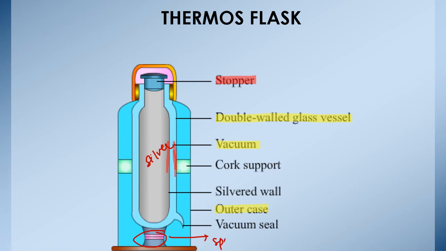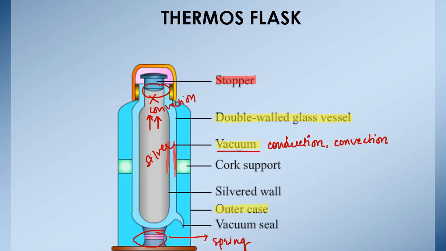We know that heat transfer can take place through conduction, convection and radiation. In a thermos flask, the vacuum created between the two walls of the glass bottle prevents any heat loss by conduction and convection, as a medium is required for heat transfer through conduction and convection. In convection, the hot air rises up, but the stopper at the mouth of the flask does not allow the heat to move out of the flask, thus preventing any heat loss by convection.